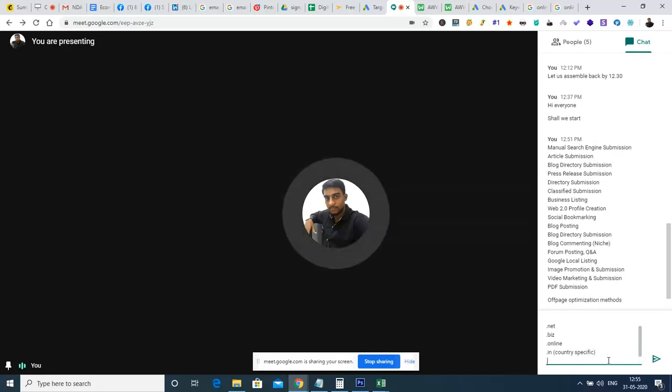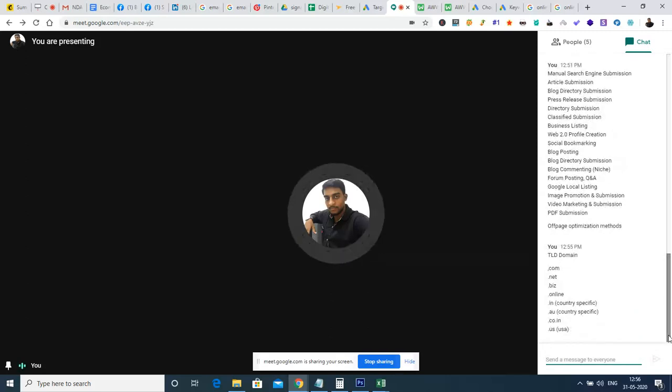Similarly, we have .au, which is also country specific, for Australia. Then we have co.in, which is also for India, and .us for the US. These are a few examples of the country-specific domains that we have.